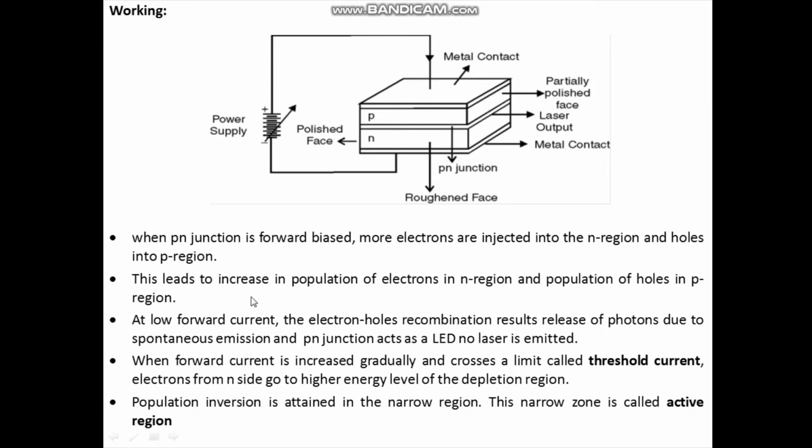But when the forward current is increased gradually and crosses a limit called the threshold current, then electrons from the N side go to a higher energy level of the depletion region, and population inversion is attained in this depletion region. This population inversion is attained in a narrow region, and this narrow zone is called the active region.